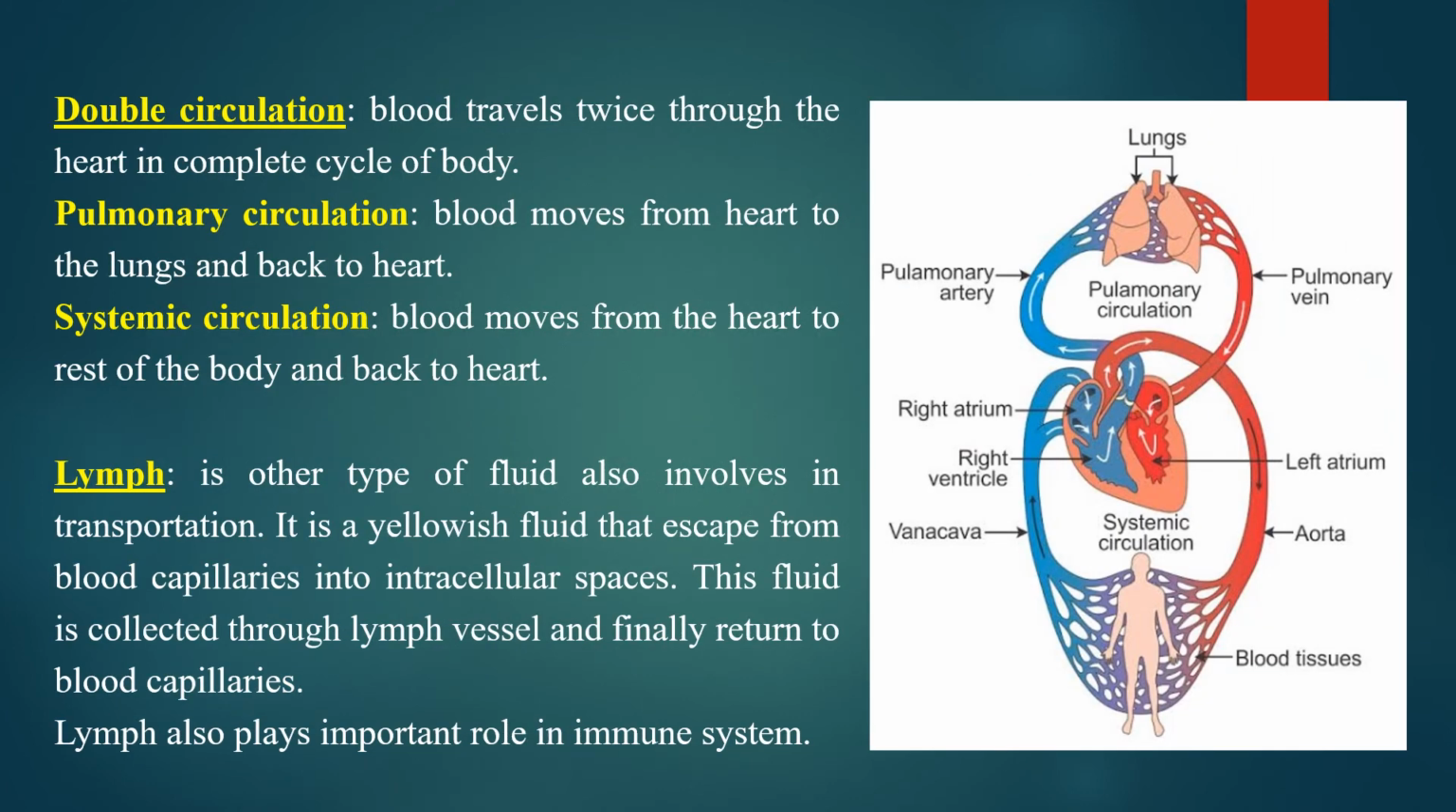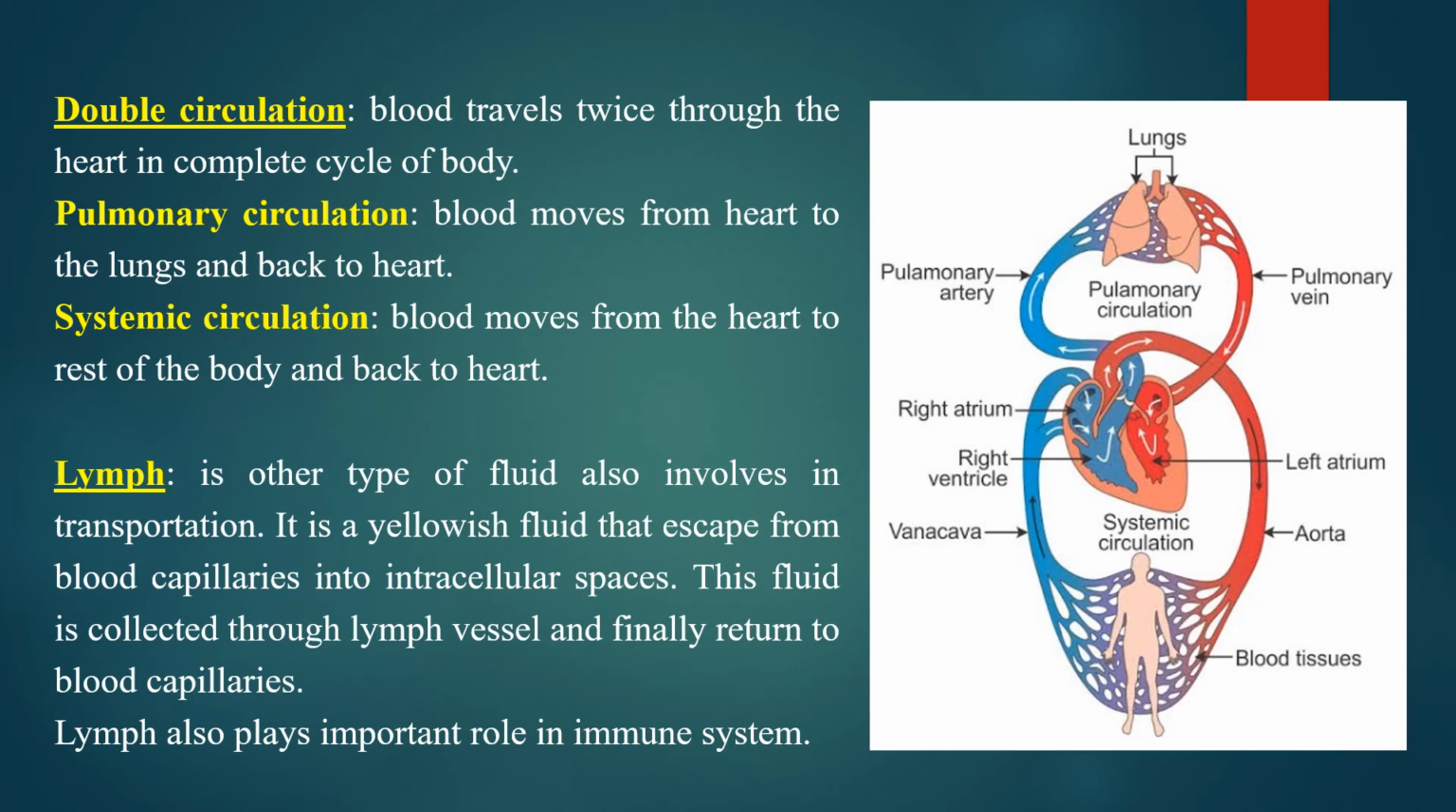Double circulation. Double circulation means that the blood passes twice through the heart in a complete cycle of the body. In this picture, you can see the blood passes two times through the heart. There are two types of circulation. First is pulmonary circulation. In pulmonary circulation, blood moves from heart to lungs and back to heart. While in the systemic circulation, blood moves from heart to the rest of the body and back to heart.